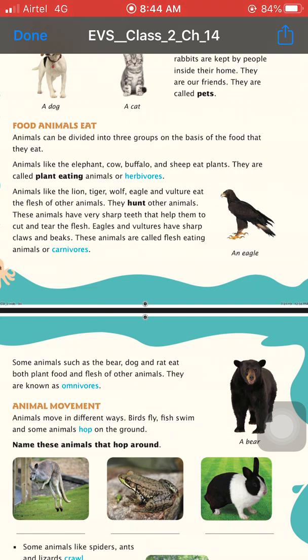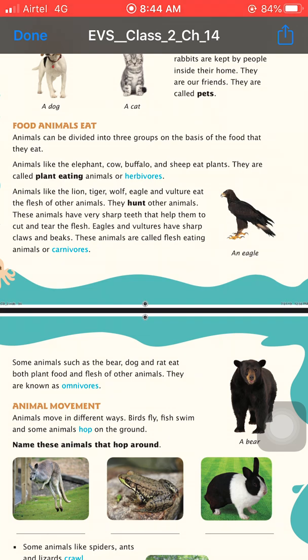Rajay, animals that eat only plants are known as herbivorous animals or plant-eating animals, for example elephant, cow, buffalo and sheep. They all eat plants, so they are known as herbivores or plant-eating animals.